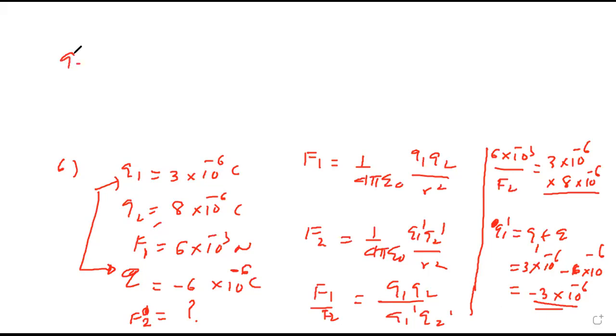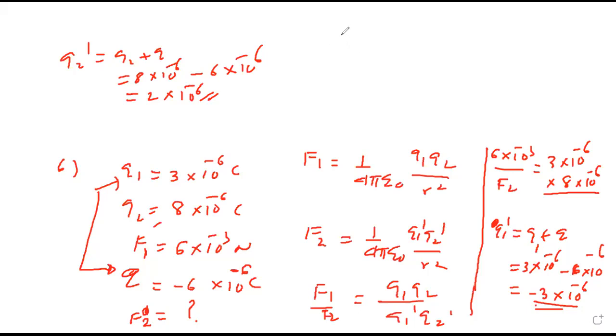What will be Q2 dash? This Q2 plus that Q. So 8 into 10 raised to minus 6 minus 6 into 10 raised to minus 6, which is 2 into 10 raised to minus 6. So one charge is negative, the other is positive. Now the nature of force will be repulsive? Attractive. Okay, attractive. So the nature I got, it will attract.